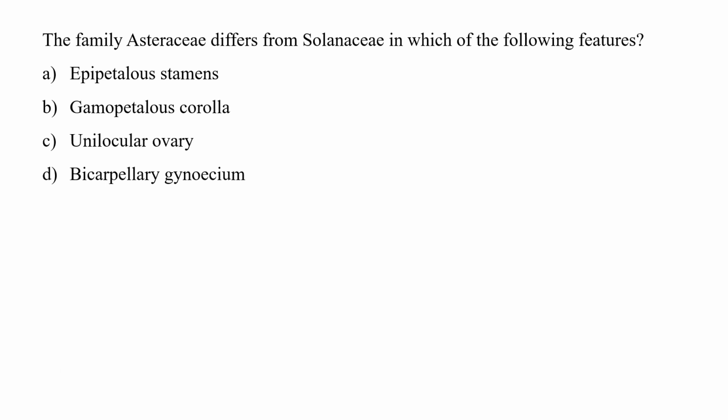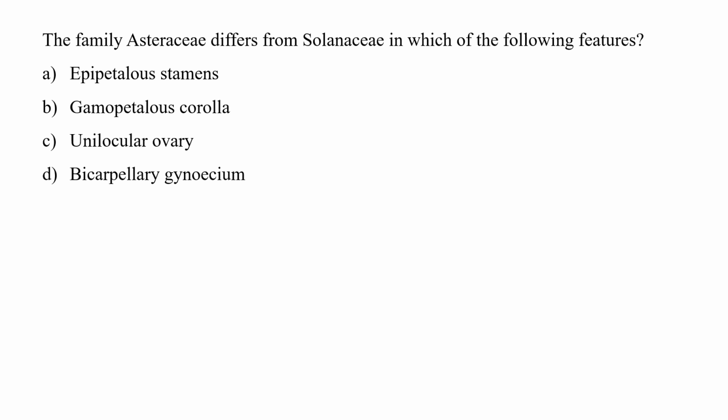The next question is, the family Asteraceae differs from Solanaceae in which of the following features? Options are epipetalous stamen, gamopetalous corolla, unilocular ovary, and bicarpellary gynoecium.